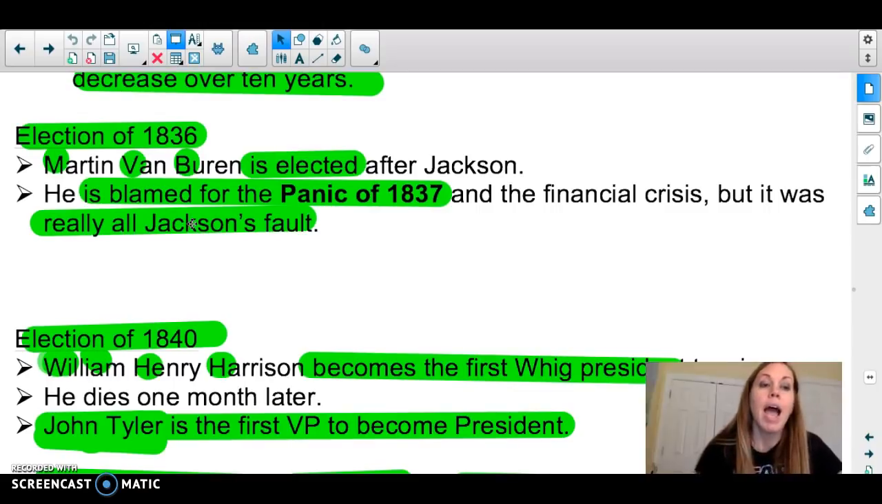Okay. Then we have the election of 1836. Martin Van Buren is elected president after Jackson. He is blamed for a terrible economic panic that happens in 1837. But really, it's Jackson's fault because of all that Jackson did to end the bank and bring in these pet banks, as you recall, which was not a good idea for the economy.